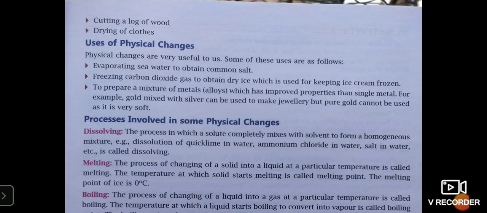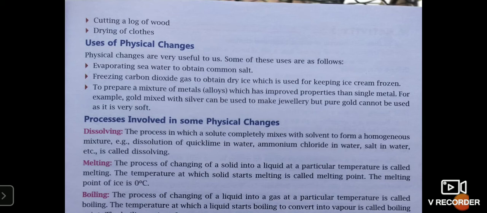Evaporating seawater to obtain common salt. This is a common method in India through which we obtain common salt. Near the sea source, they make small holes. Due to the heat of sun rays, water starts getting evaporated in the water stored in those small holes. The leftover is salt. Those salts are taken to the company, purified, packed, and sent to the market for sale.